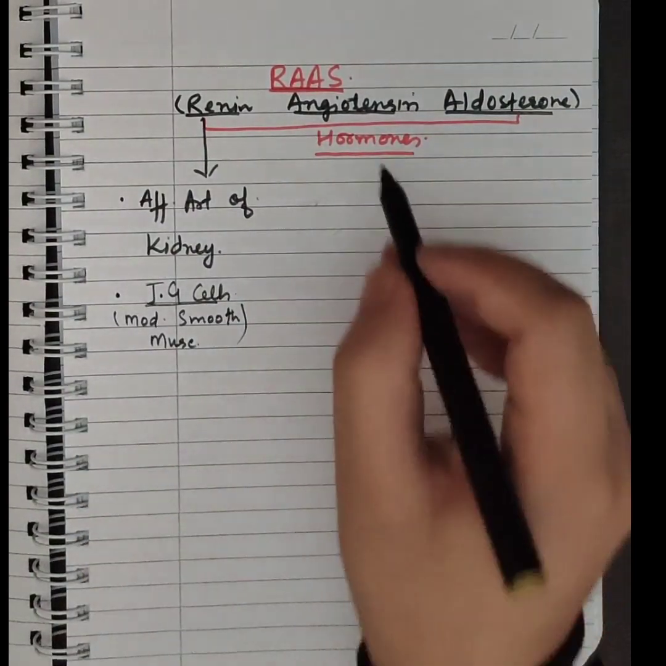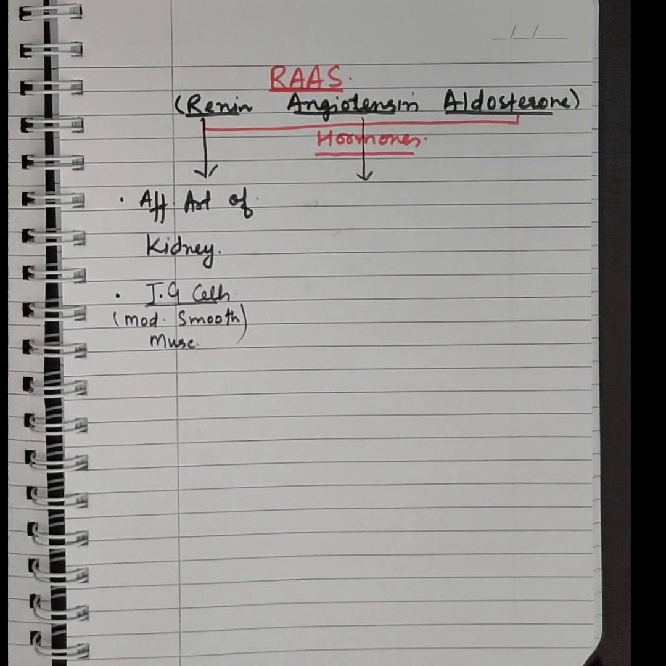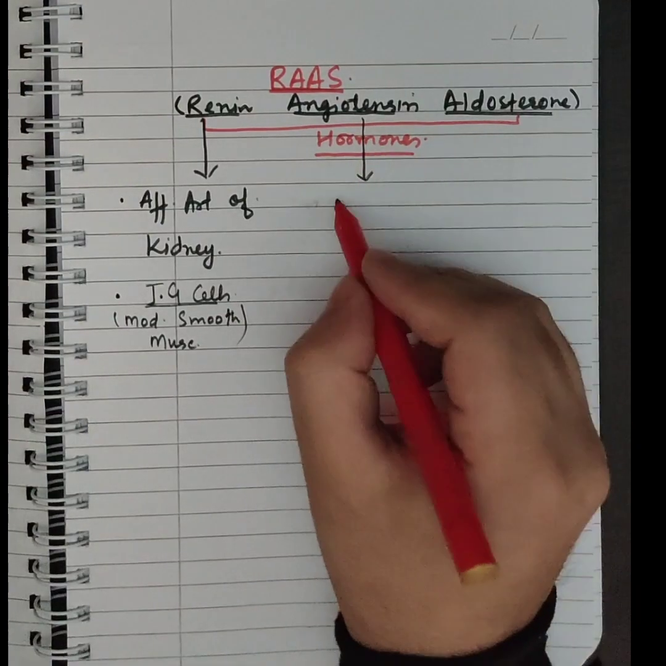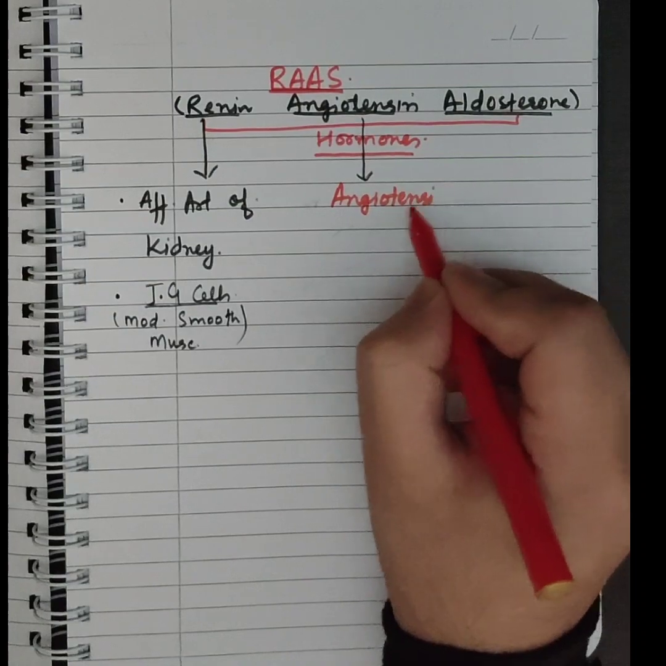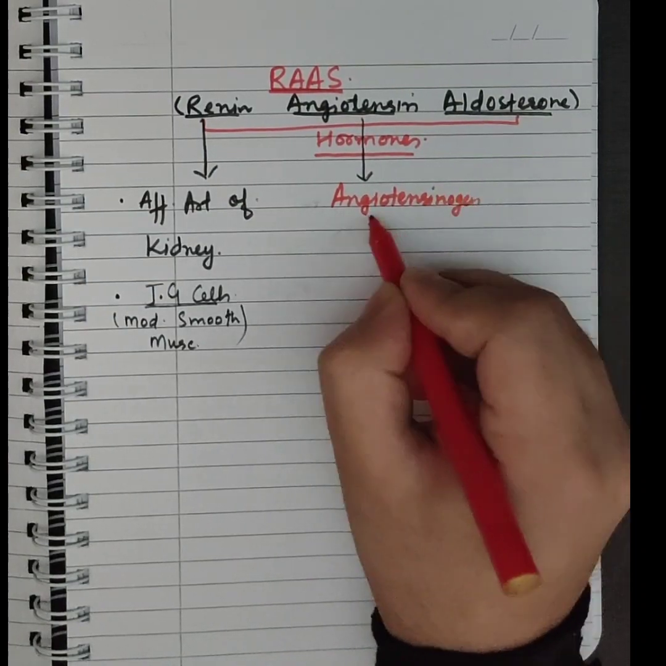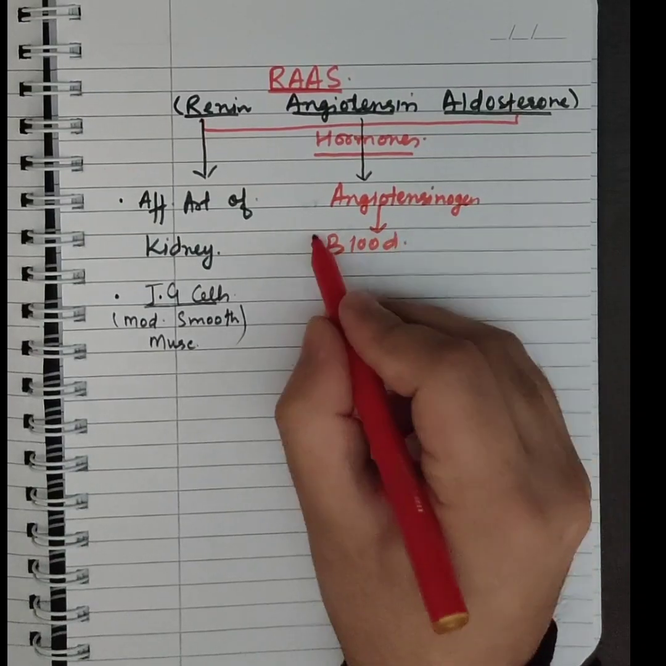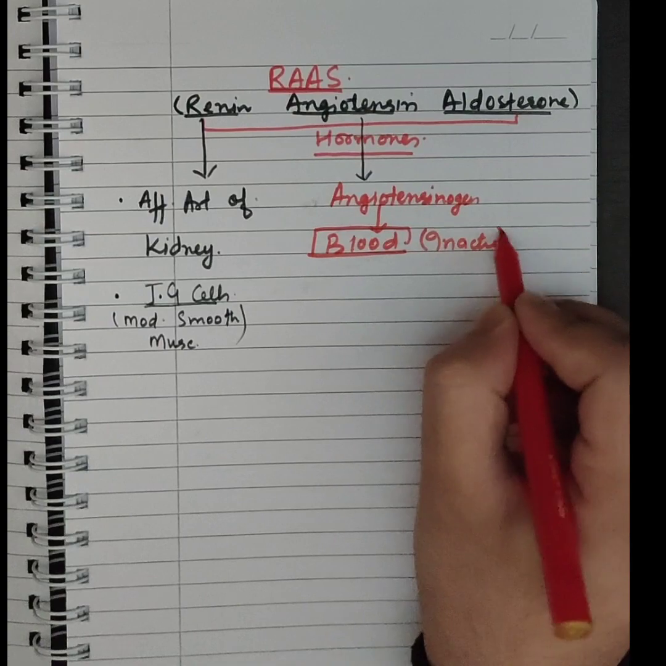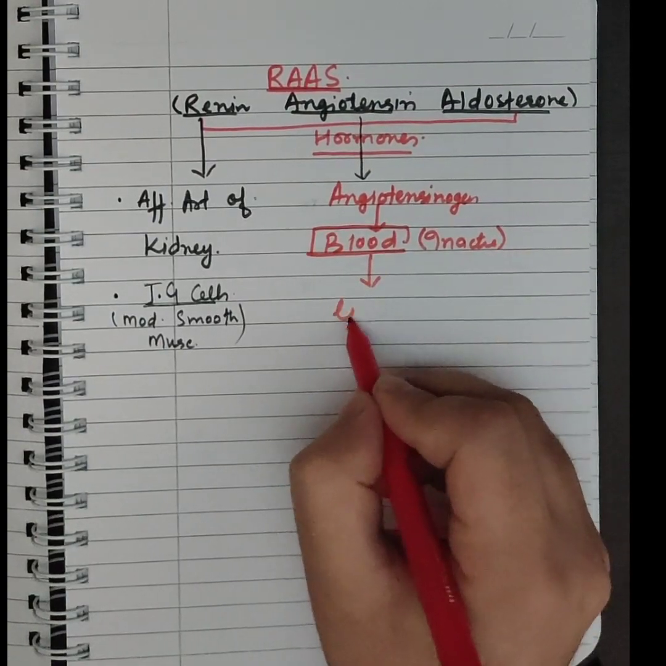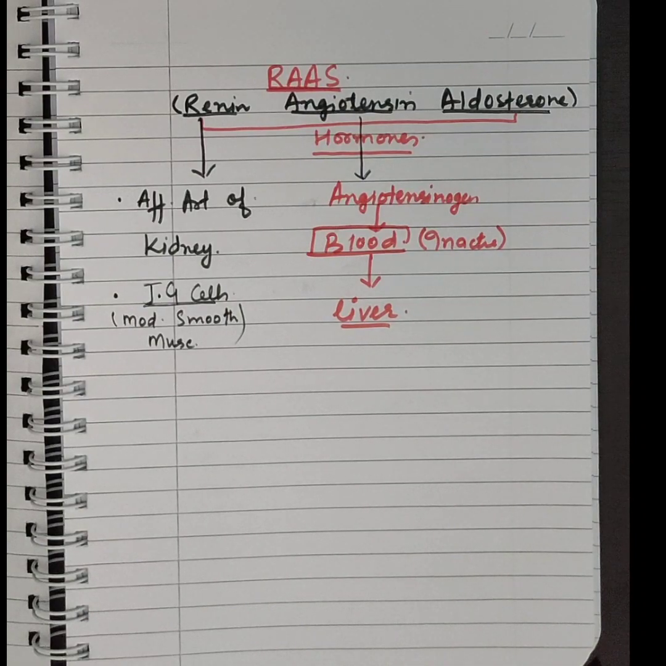Okay, what is angiotensin? Angiotensin is present in the form of an inactive molecule called angiotensinogen. This angiotensinogen is always present in the blood, but it is in an inactive state, and it is secreted by the liver. The liver helps in the formation of this angiotensinogen.